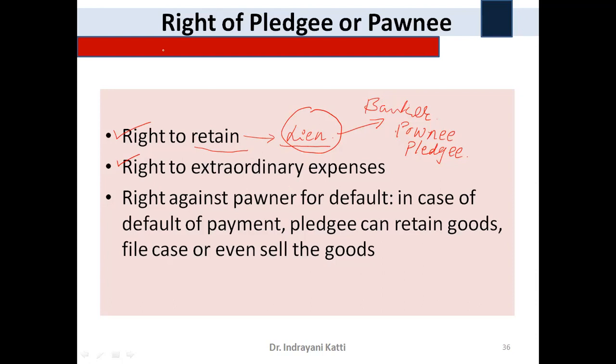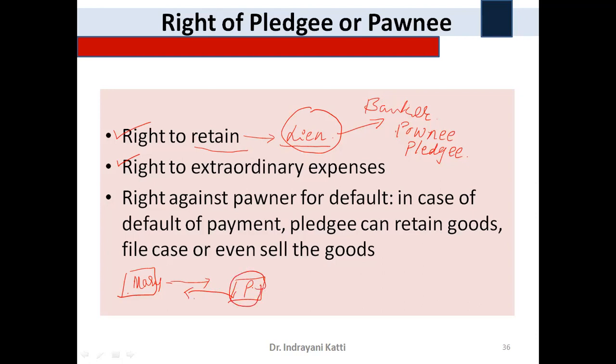Say, for example, here is a case study. Miss Mary has gold ornaments with her, right? And what she does is she has pledged them with a person called Mr. P and availed a loan from him. So Mr. P doesn't have any safe lockers.